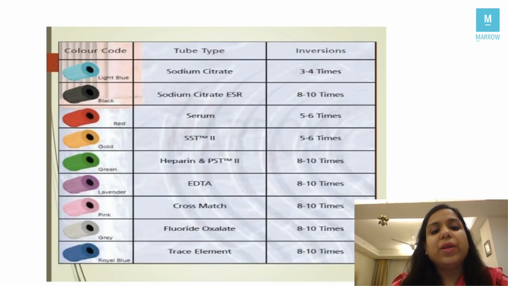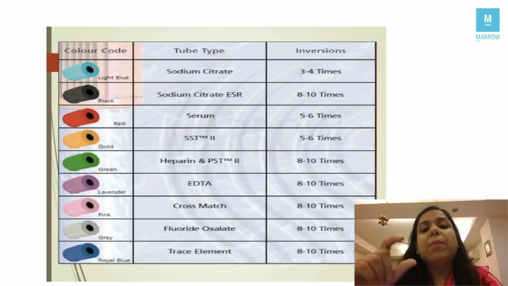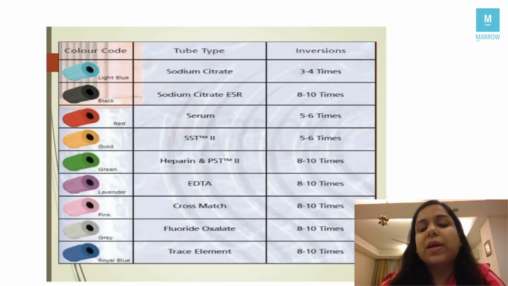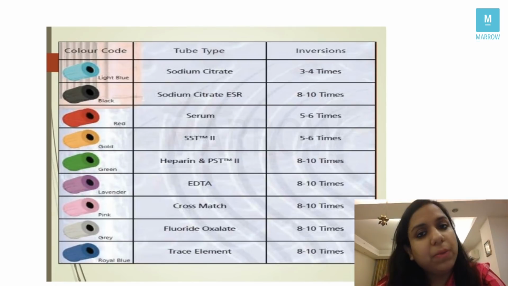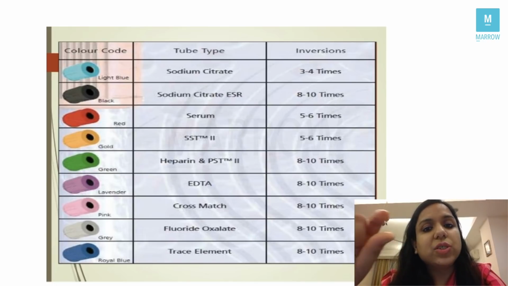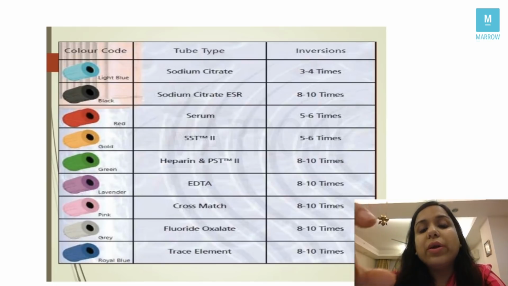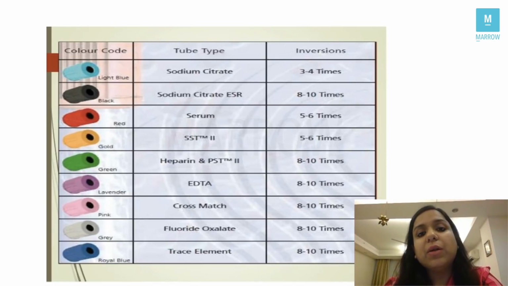Let us see the various kinds of vacutainer. Remember, why are they called vacutainers? Because they have a vacuum inside. When you put the needle inside, the vacuum will suck all the blood, correct? That is why they are called vacutainer. Now, the color coding in case of vacutainers is very important. Why? Because the cap is differently colored, and the color of the cap indicates what kind of fluid or substance or anticoagulant that particular vacutainer is carrying, right?